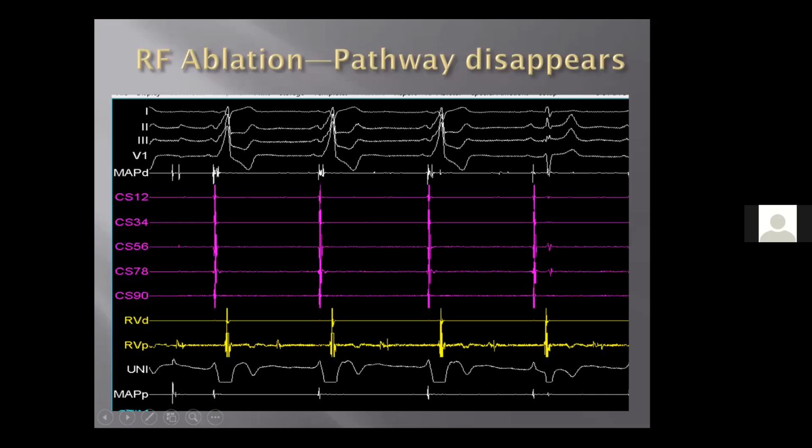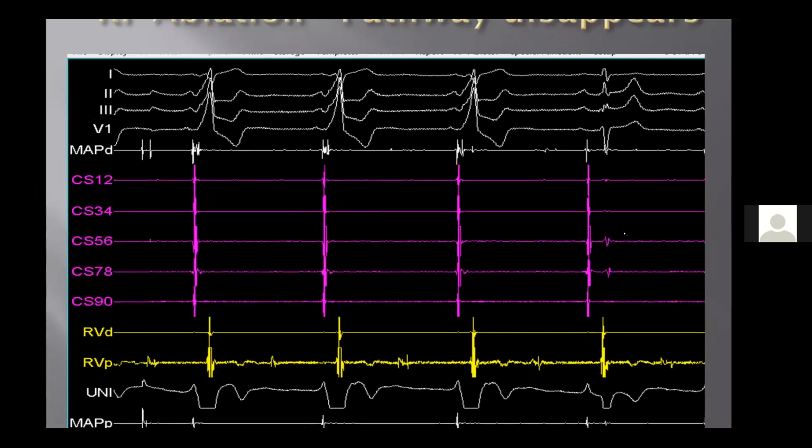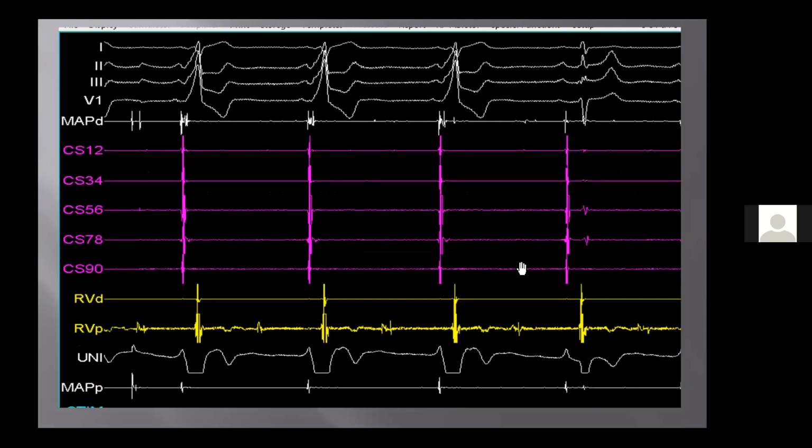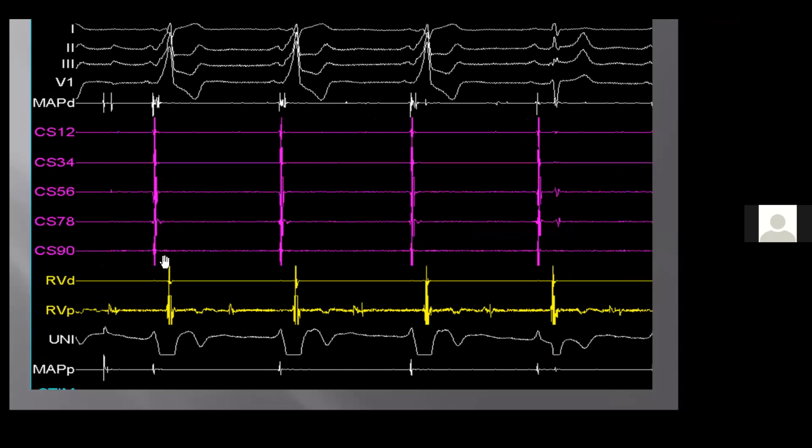So in this case, I'll again blow it up. This was the ablation signal. The top is your map catheter. Look at A and V, which was fused, and the V was definitely earlier than the delta. Look below at the unipolar signal. It is always better to have your unipolars on while you ablate.